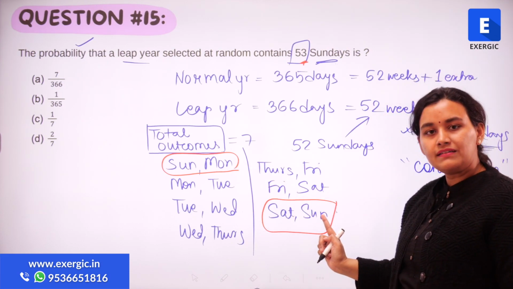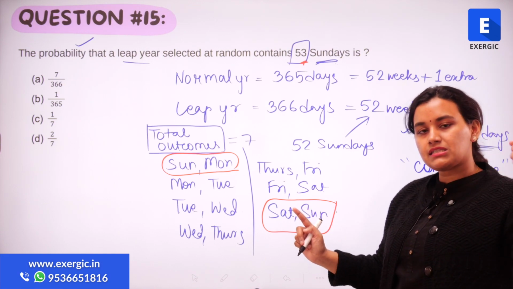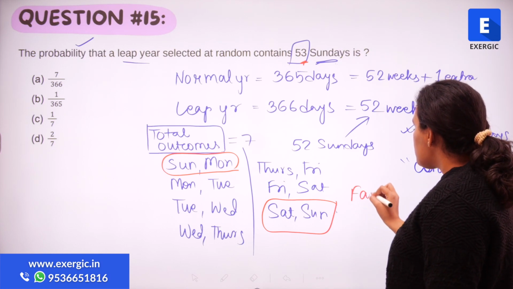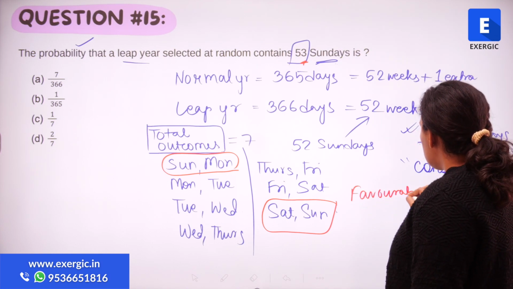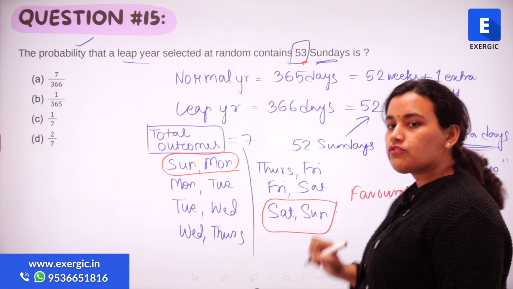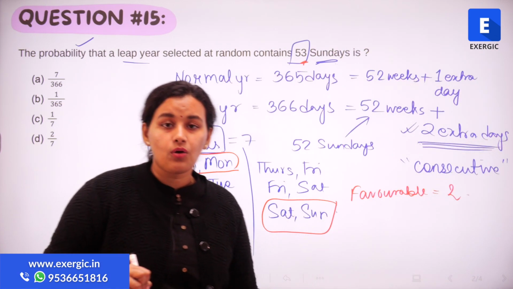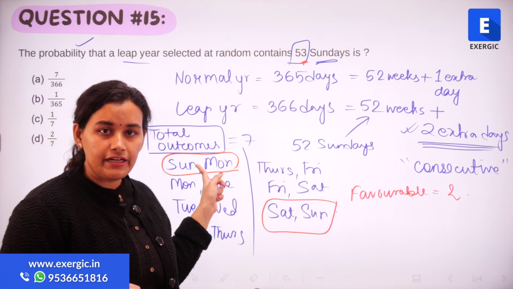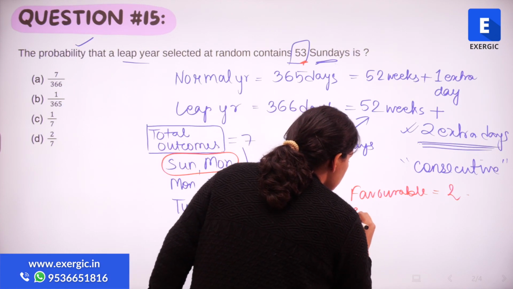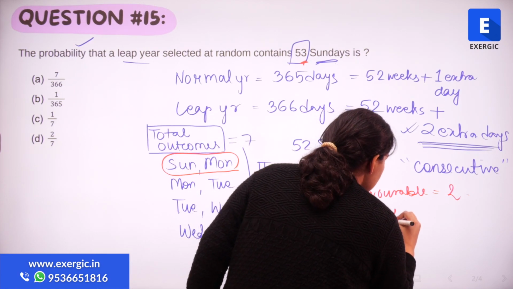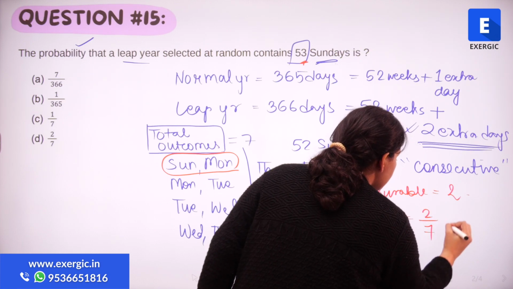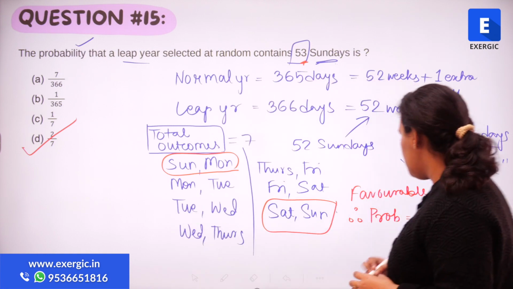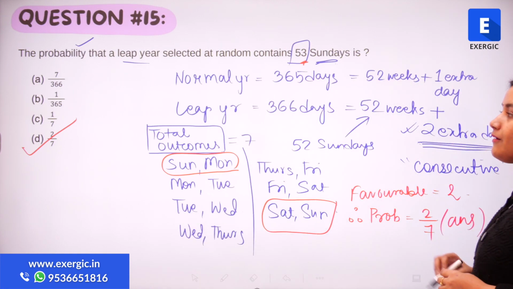Those are these two options, either Sunday, Monday or Saturday, Sunday. So my favorable outcomes is equal to 2. Now how is probability defined? Favorable outcomes divided by total outcomes. So my final probability is 2 divided by 7, which is option D. Is this clear?